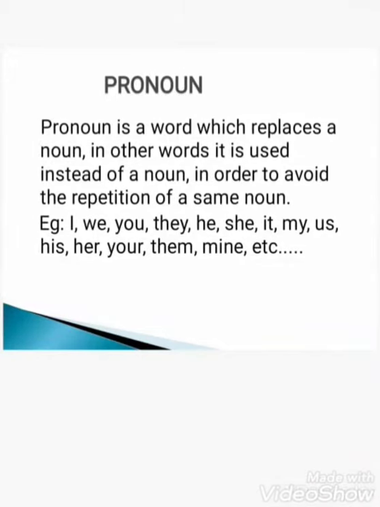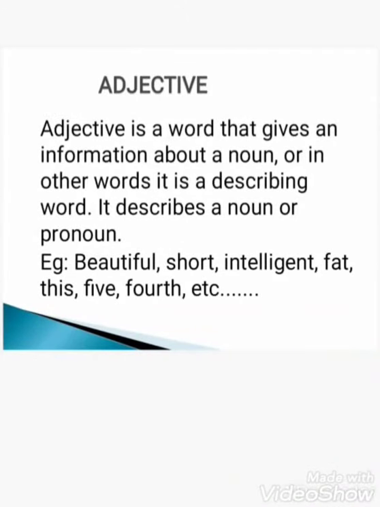The third one is adjective. Adjective is a word that gives information about a noun, or in other words, it is a describing word. It describes a noun or pronoun. We used to say, how does the girl look like? She is a beautiful girl. He is a tall boy, like that, no? Those words are called adjectives. Example: beautiful, short, intelligent, fat, this, 5, 4, etc.